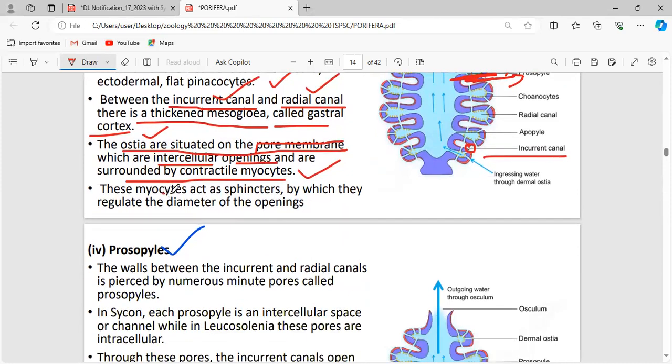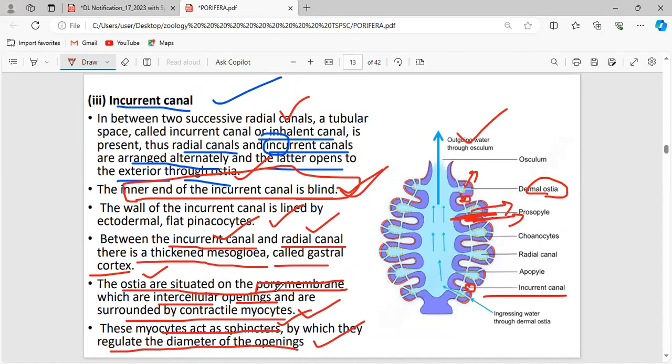These myocytes act as sphincters, by which they regulate the diameter of the openings. How much the pores have to open, how much they have to close, the extent to which a pore has to open, everything is maintained by the myocytes. They act as the sphincter. That's all about the incurrent canal.